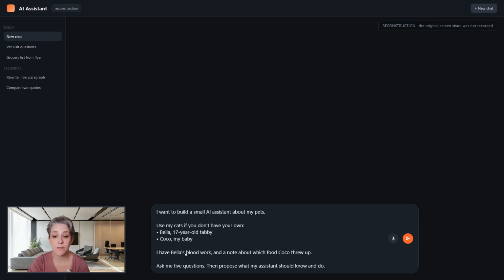I want to build a small AI system about my pets. Use my cats if I did not bring my own. Bella, a 17-year-old tabby. So you can put your own cats or dogs information in here and do this for yourself if you would like to. These are actually my cats. So this is their information. They do eat Science Diet. It's okay. You can know a little bit about my cat.